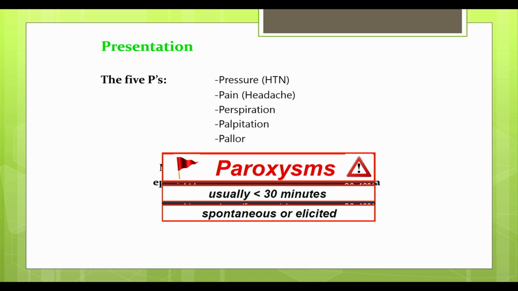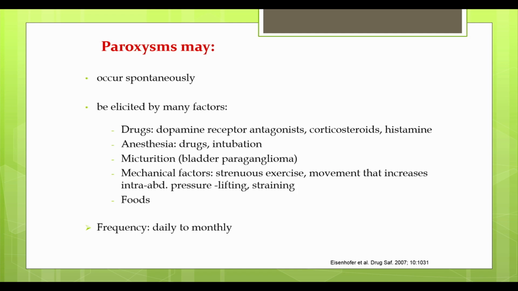These paroxysms are either spontaneous or they can be elicited. They can be elicited due to various factors. Some of these are medications which are dopamine receptor antagonists, corticosteroids. Something as simple as histamine can precipitate these paroxysms. Anesthesia, the procedure itself can elicit a paroxysmal response in a patient with pheochromocytoma, but on the other hand, it's also the medications that are used during the anesthesia procedure that can precipitate a paroxysm.